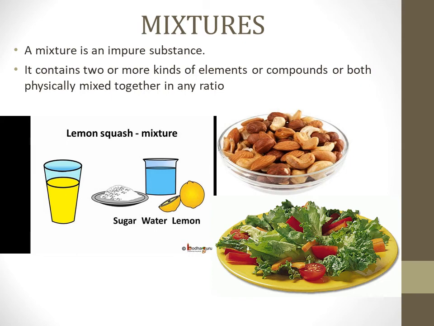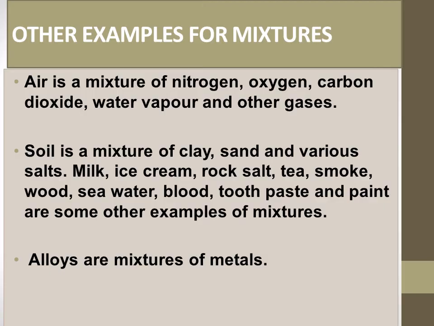A compound will have different characteristics. It will not resemble the characteristics of the individual elements. For example, hydrogen is a gas, oxygen is also a gas. Hydrogen catches fire, whereas water, which is a compound of hydrogen and oxygen, is a liquid. Water will not catch fire by itself. It will not catch fire at all. So actually it is used to extinguish fire.